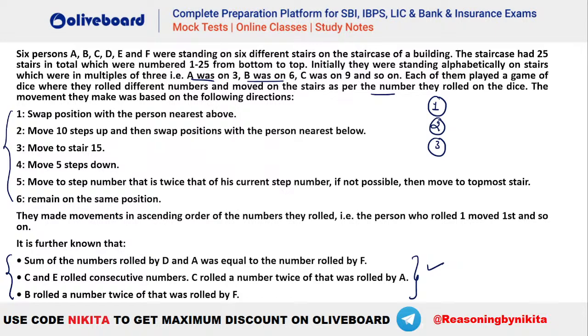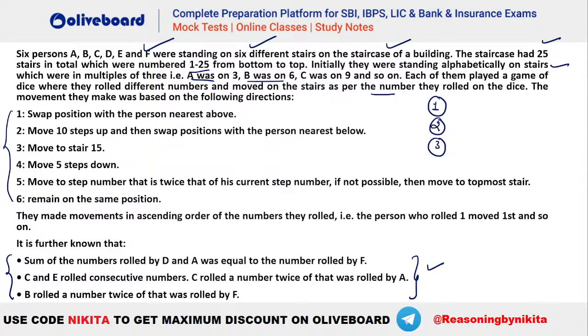Let's understand how this particular question is to be done. So let's see how this question is to be done. You can see that there are six persons who are standing on six different stairs of a staircase of a building. It is given the staircase has 25 steps in total, numbered 1 to 25 from bottom to top. Initially, they are standing alphabetically on the steps such that they are on multiples of 3, that is A on 3, B on 6, and so on.